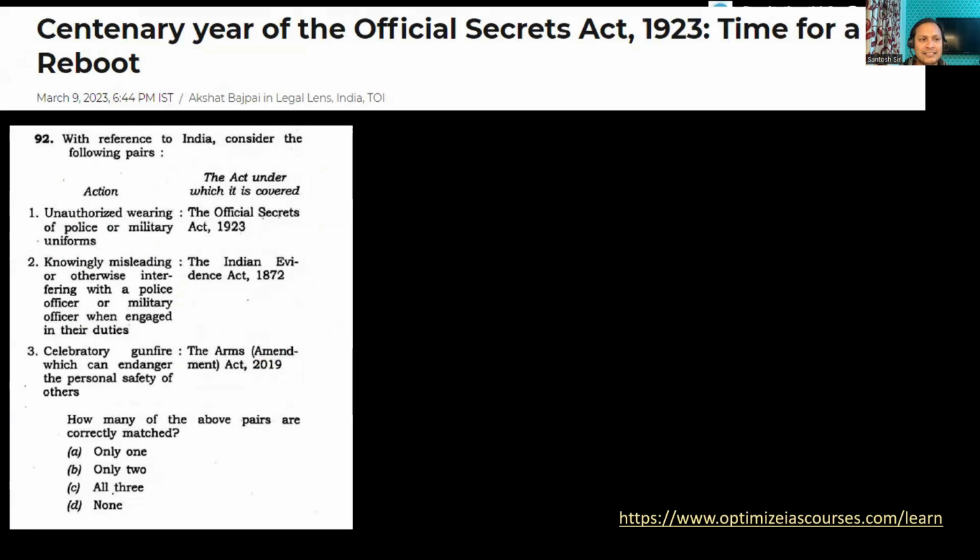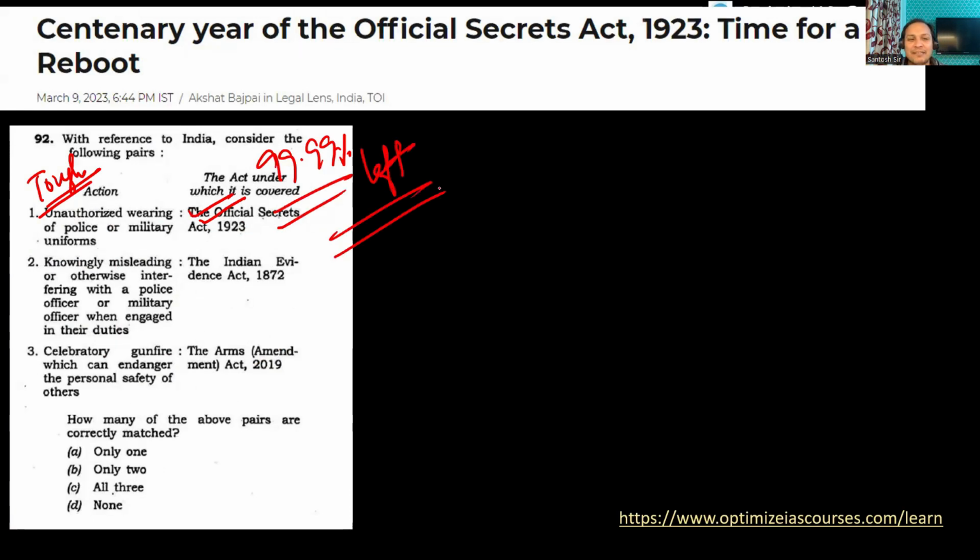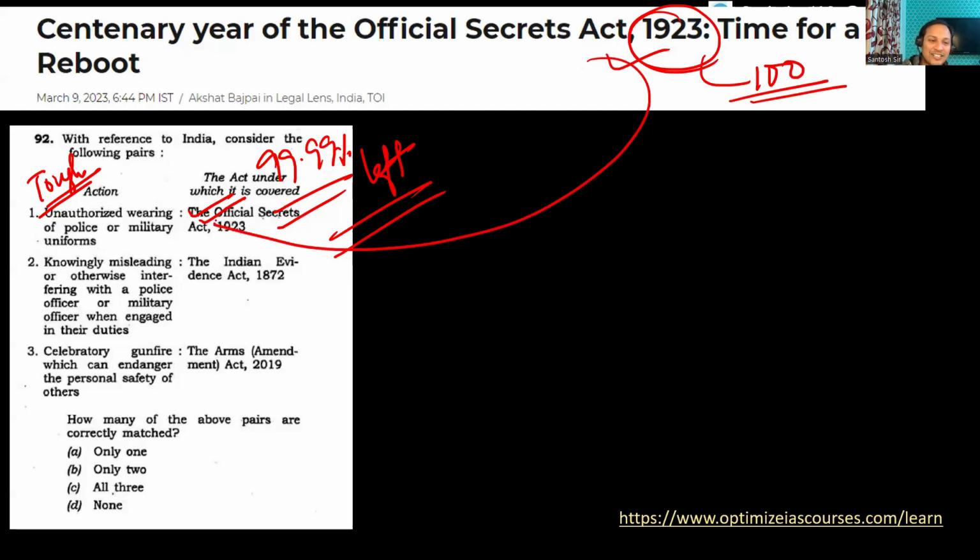Next, guys, you see Official Secrets Act. Again, a very tough question. I can guarantee you 99.99% left this question in UPSC prelims. Directly you can see 1923, Official Secrets Act, 100 years. Directly you see the question.